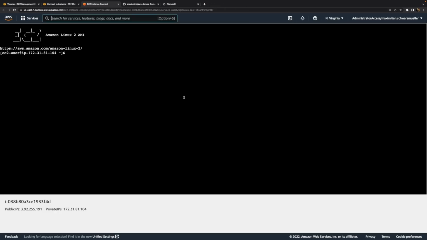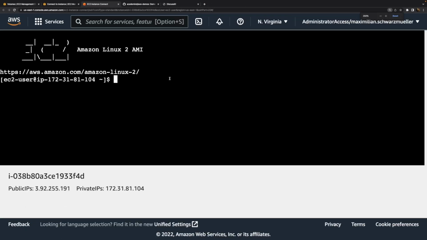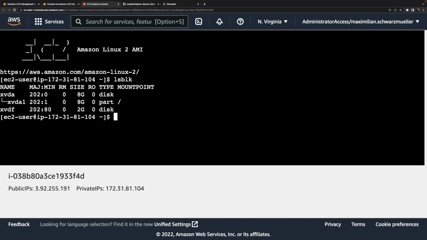And we'll now essentially go through the steps described in that guide. The first step is to make sure that we can see this new volume that was attached. For this, you can run the lsblk command, which is just a default Linux command to list all the devices, all the hard drives that are available, essentially.